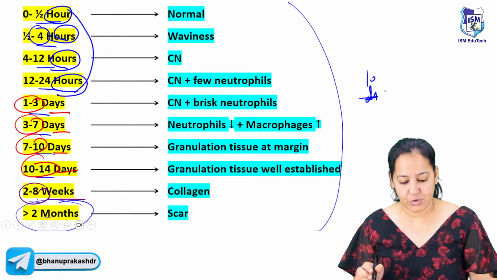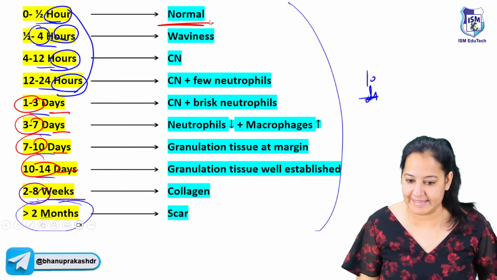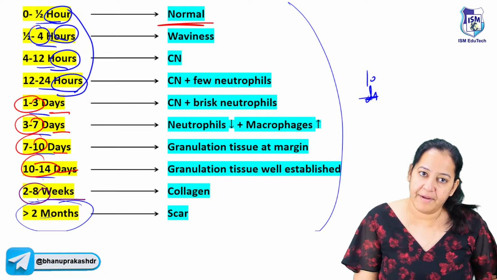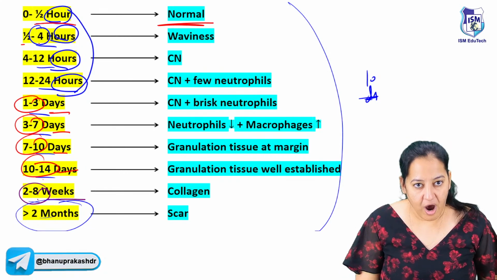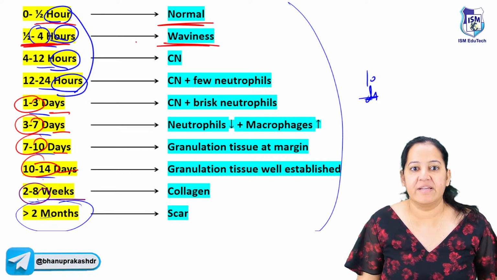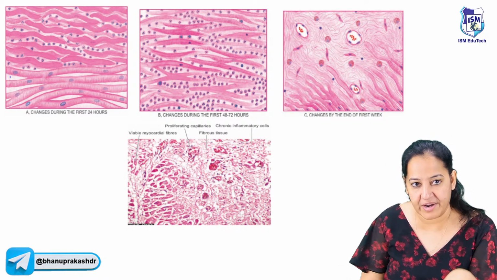The first one, in 0 to half hour, it's always normal. You don't find anything. So up to half hour, we can miss the MI, morphologically. Half to 4 hour, we get only waviness. We get only and only waviness. What do you mean by waviness? Let me show you. So can you see? See the lower half of this diagram.